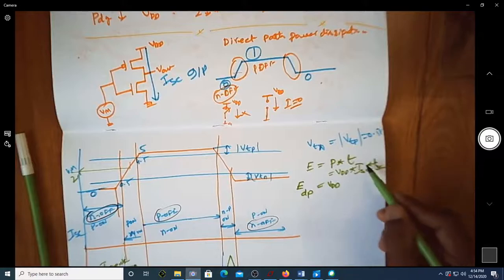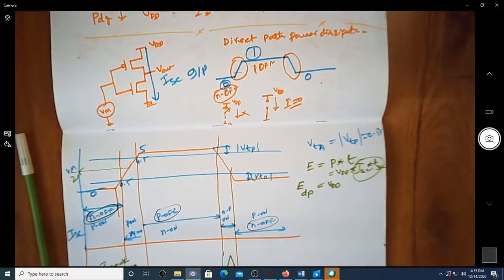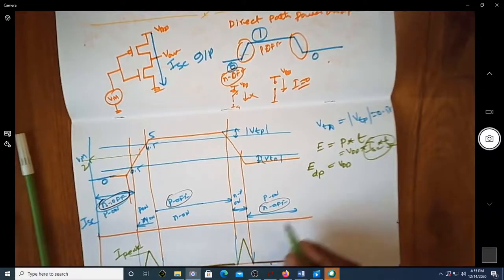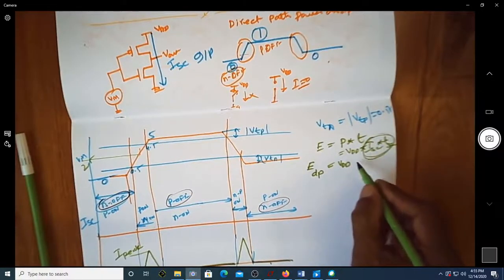Since ISC and TSC are related by a triangular type of shape, I can write the product as follows.